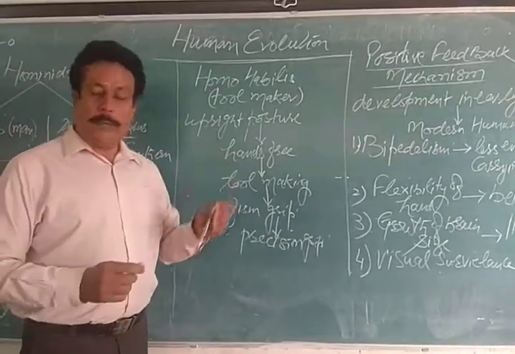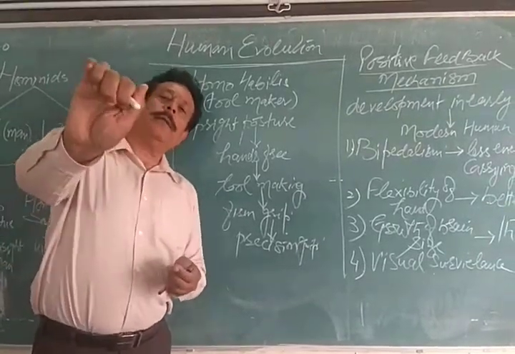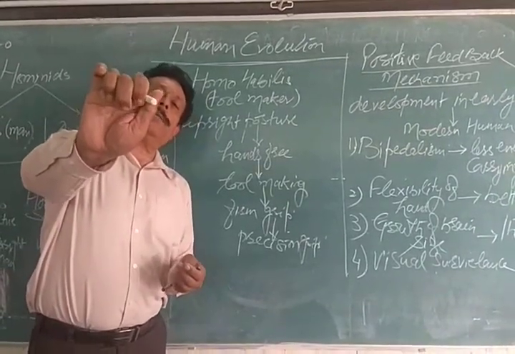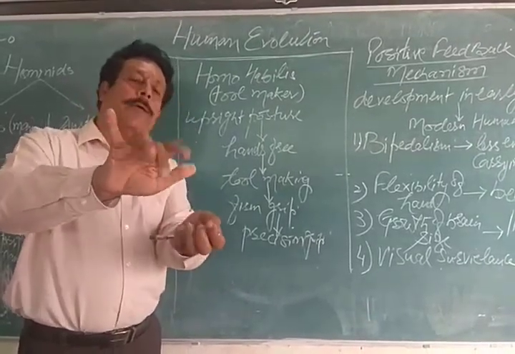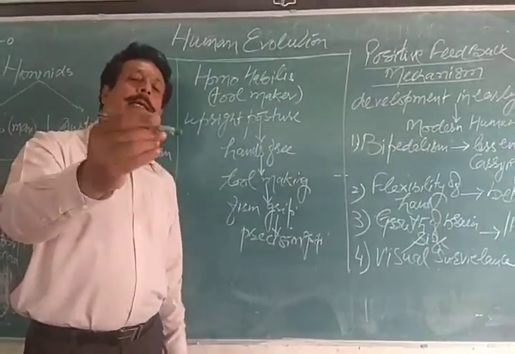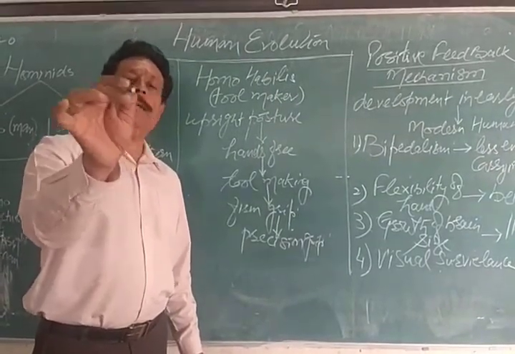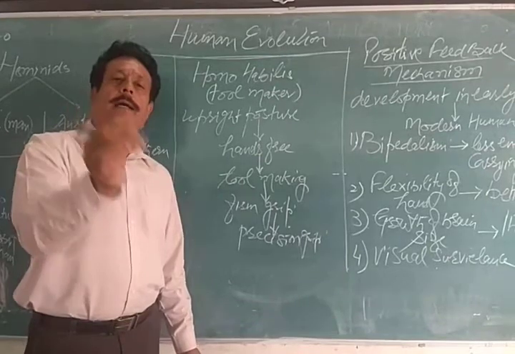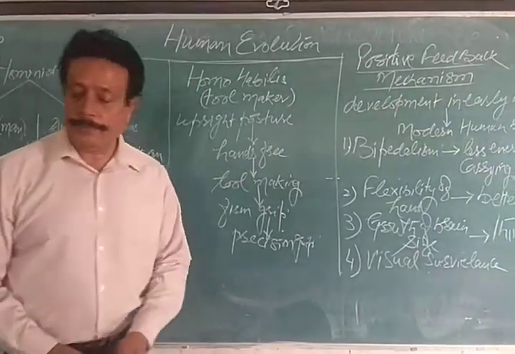Precision grip means once earlier they used to hold it like this. This is not precision. This is just the beginning. But then as the fingers developed, we started holding the thing like this. Now, this is precision grip. Very accurately you can draw, cut, or use anything like this. This is known as precision grip.